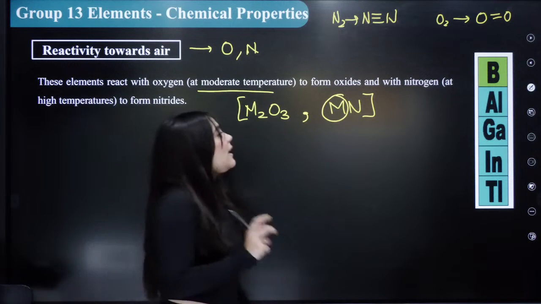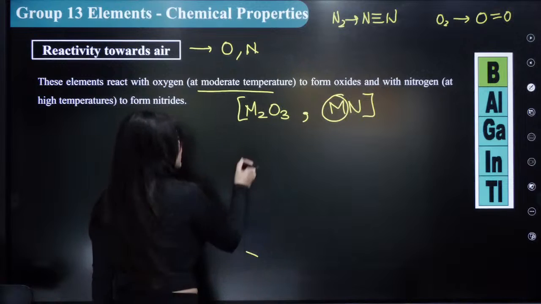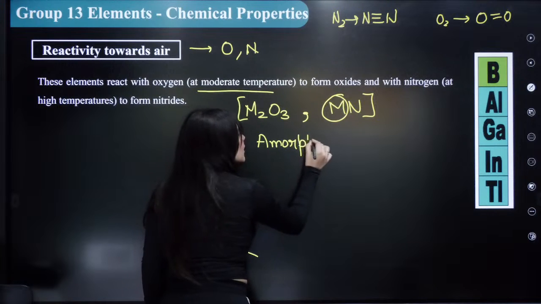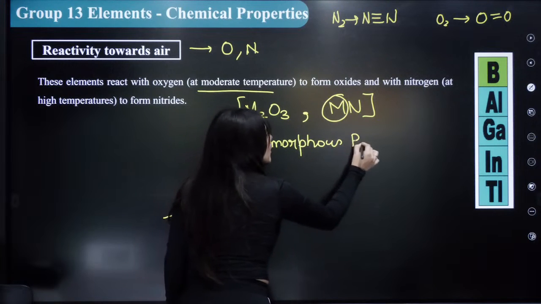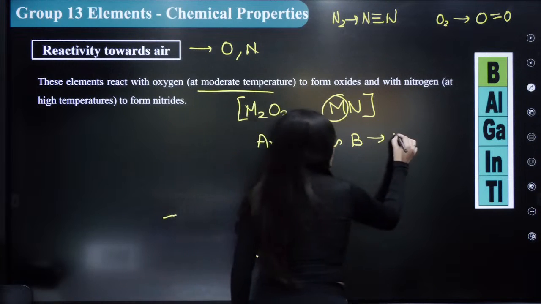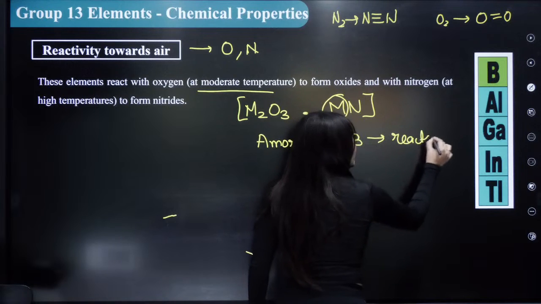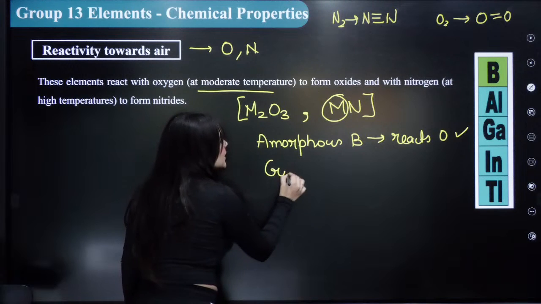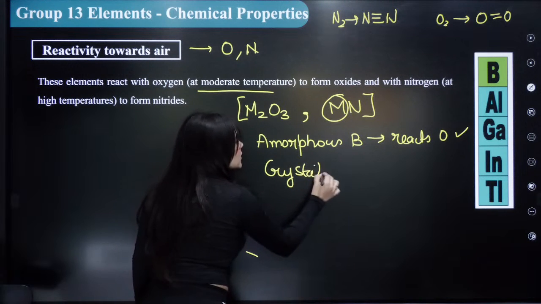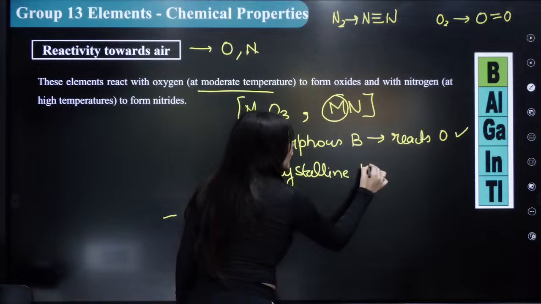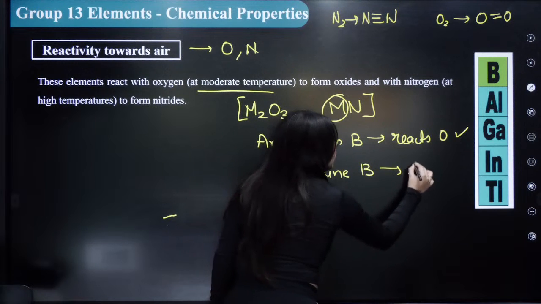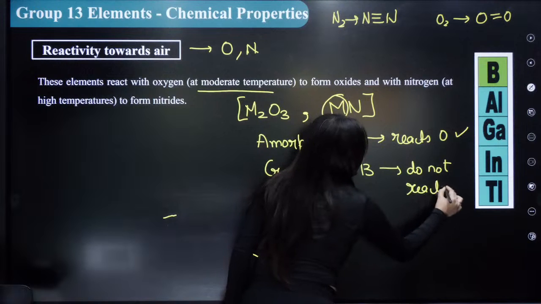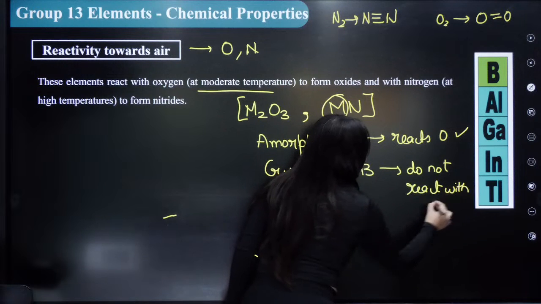I want to tell you another interesting fact, which is only amorphous boron reacts with oxygen. Okay? Your crystalline boron does not react with oxygen.